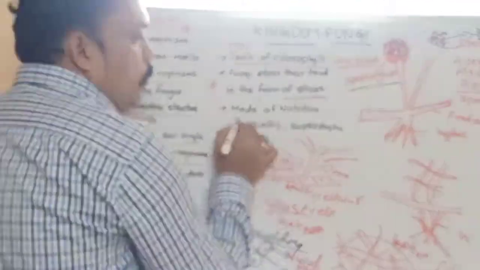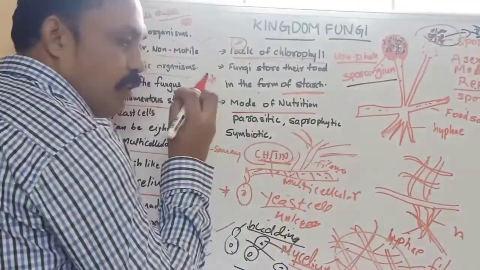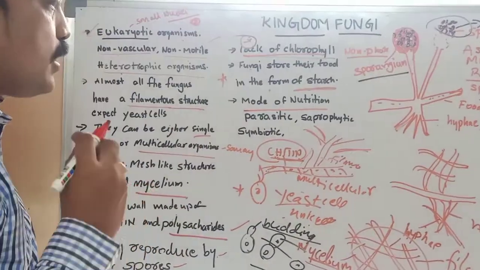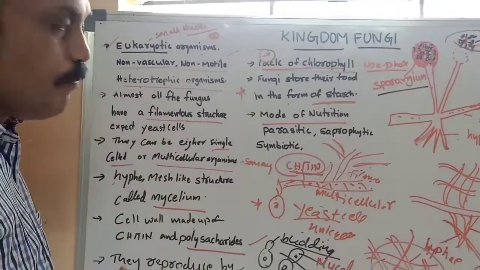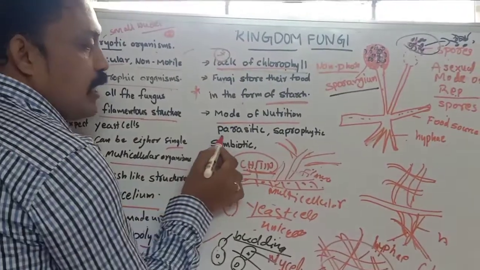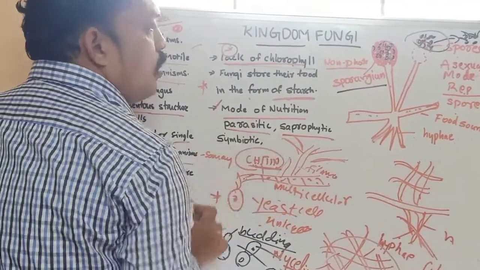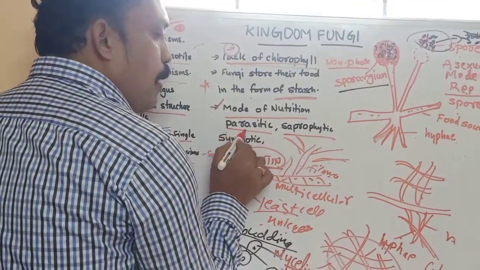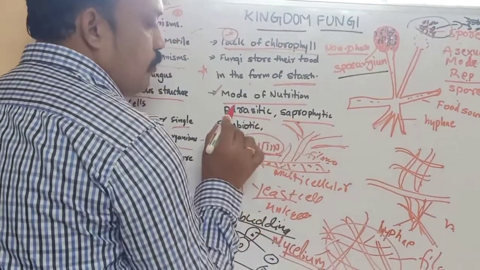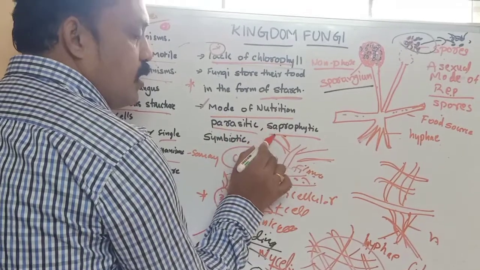And the mode of nutrition: how do they take food? What is the type of nutrition, how are they feeding? Fungi are mostly parasitic and saprophytic organisms. What is parasitic? What is saprophytic?